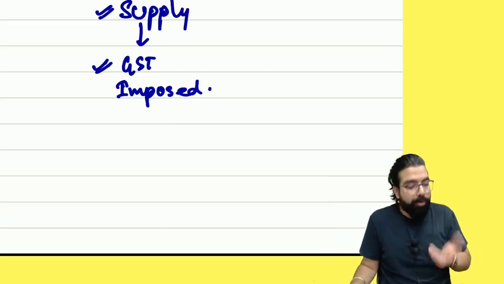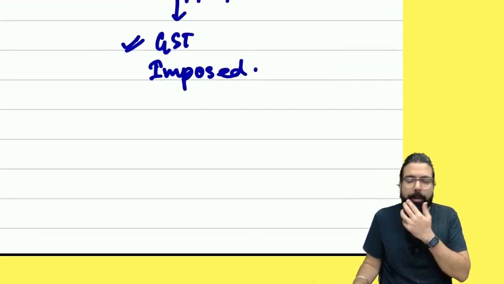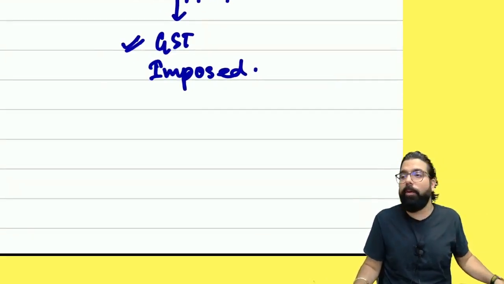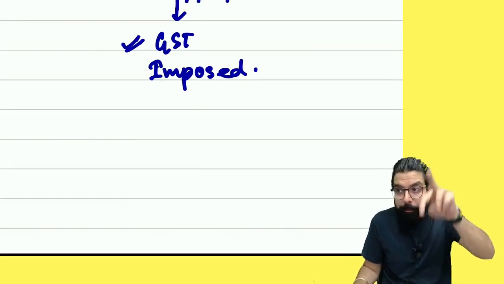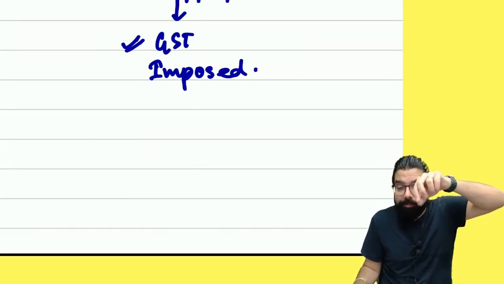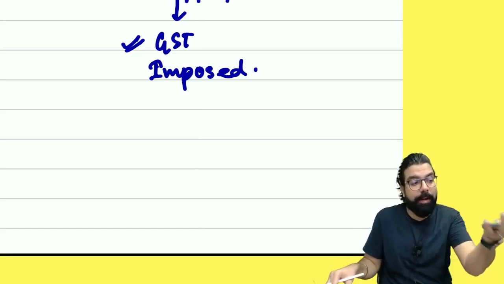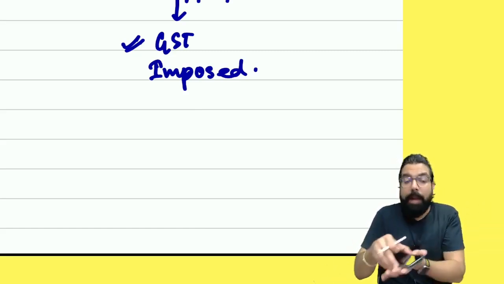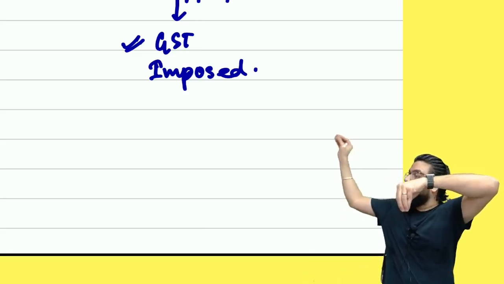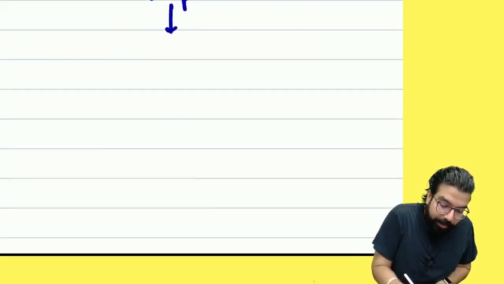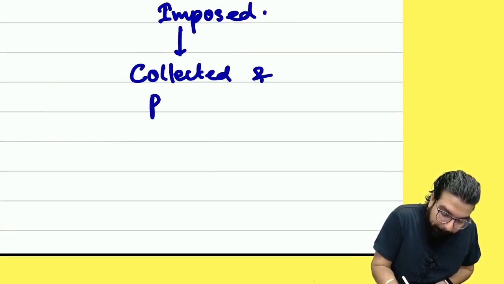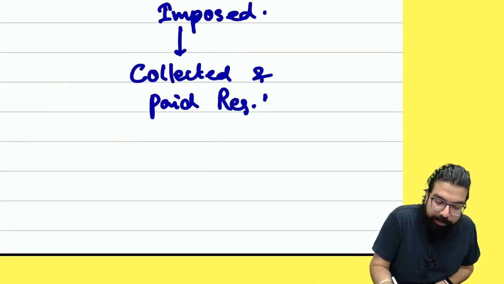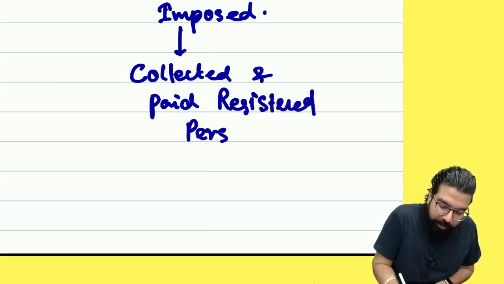Chalo, now listen. Now you are telling, sir, GST got imposed. But why didn't we collect it? Because there are two things: one is imposing, and one is collecting. Imposing means government says, Ramesh, as soon as goods are sold in the country, GST gets imposed on the goods. Now I should collect and I should pay. But GST has to be collected and paid only by a registered person. Only by whom, everyone? Registered person.